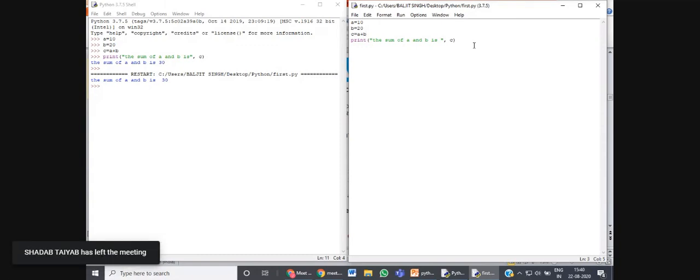We are performing addition here, storing the result of the addition of two numbers in the C variable, and then by using the print statement, I'm printing the result of the program. Okay, so let's move further.